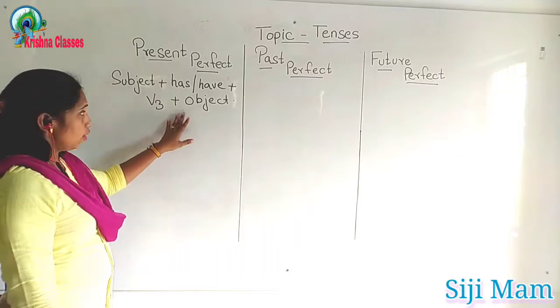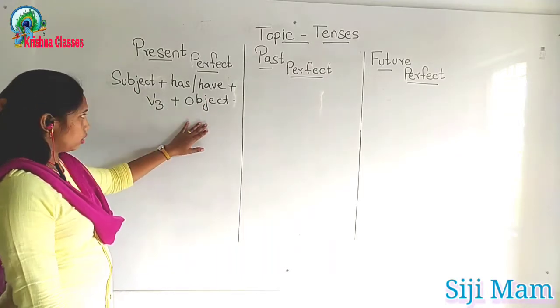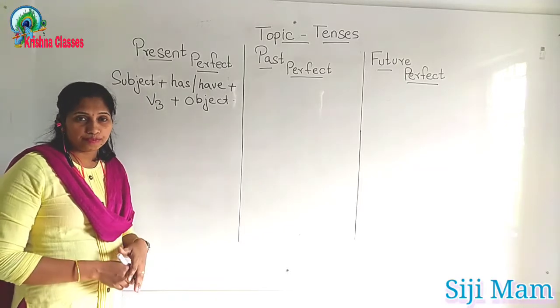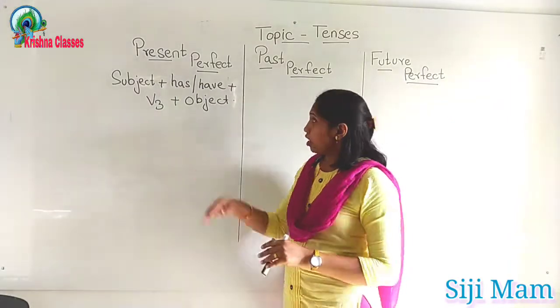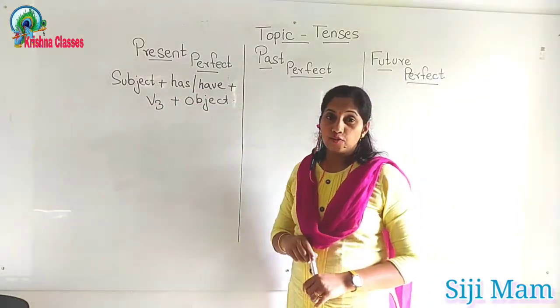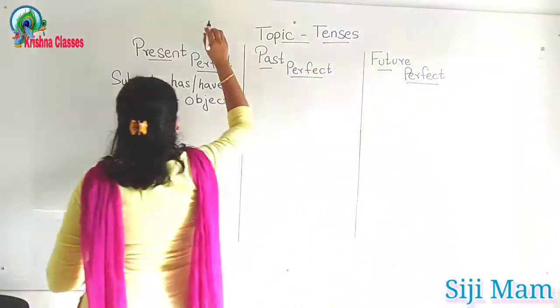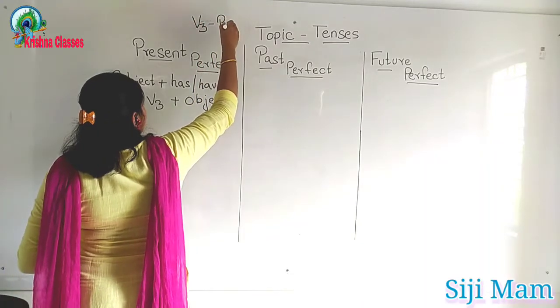So here I have written the formula: subject plus has/have plus V3 plus object. So what is has/have? Has/have is a helping verb, as we have learned earlier also, you can go through my previous video. And V3. Now what is V3?